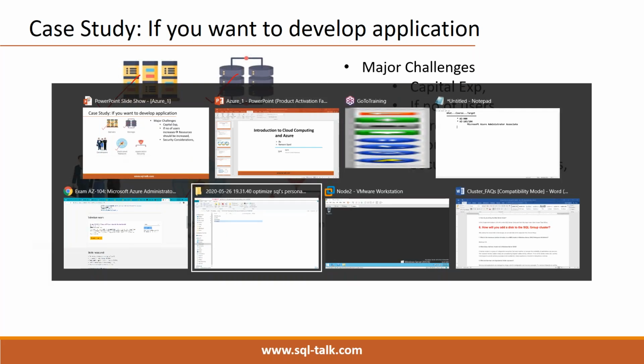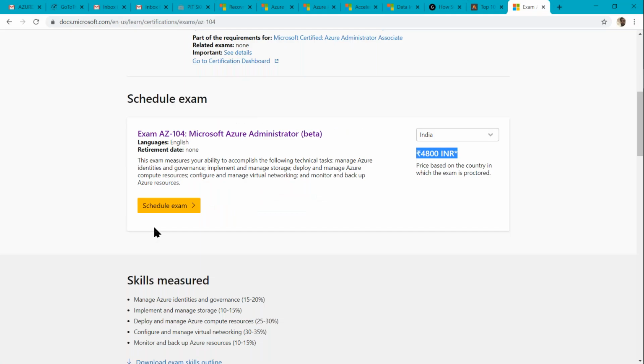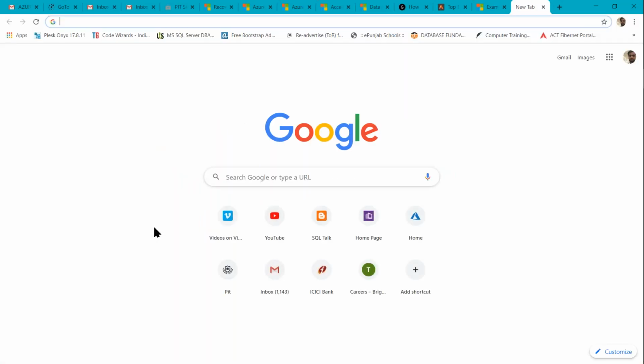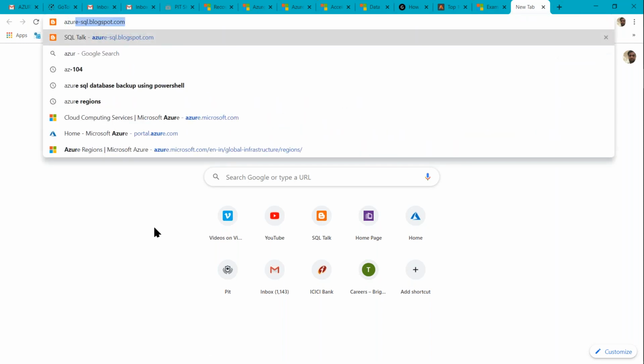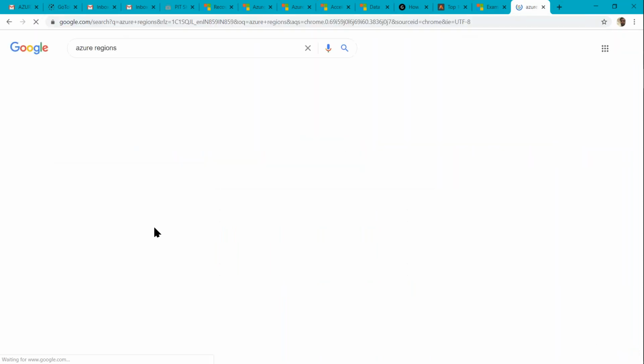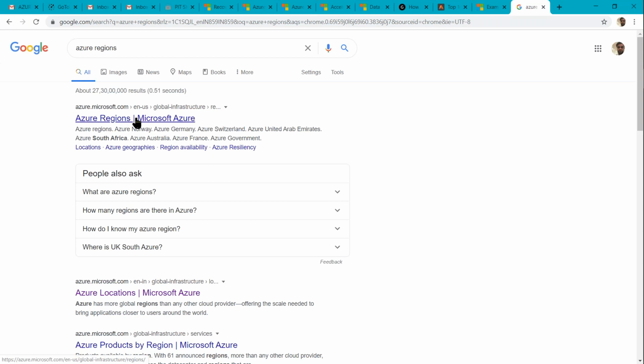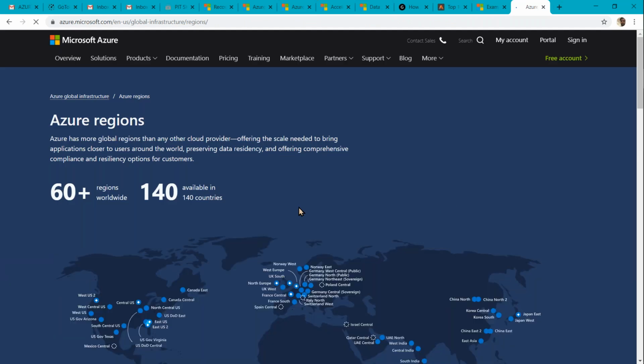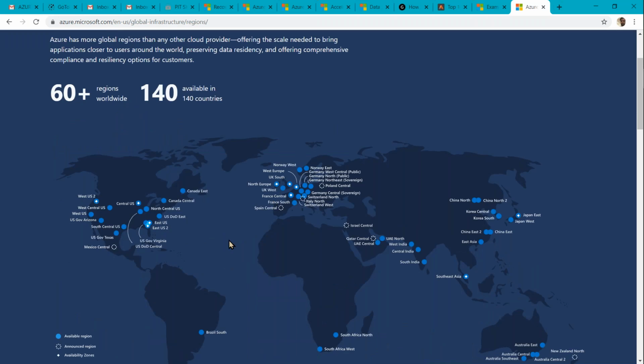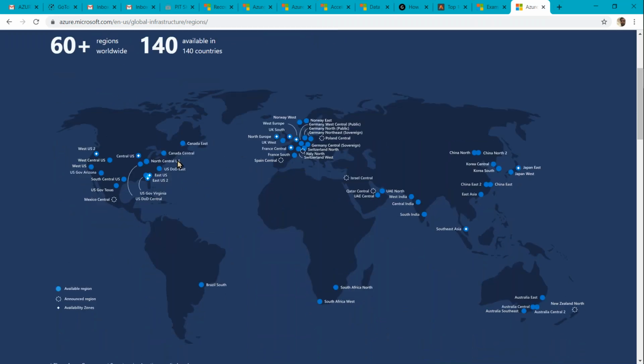If I check Microsoft Azure, for example, we have many regions across the globe. Here, in Azure regions, there are 60 plus regions worldwide, available in 140 countries.